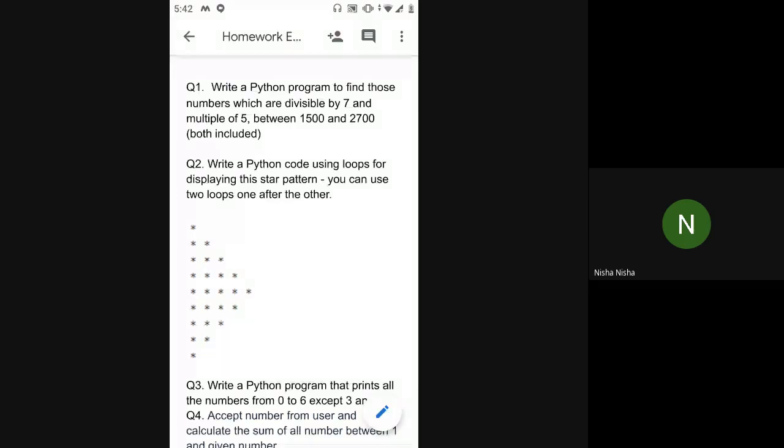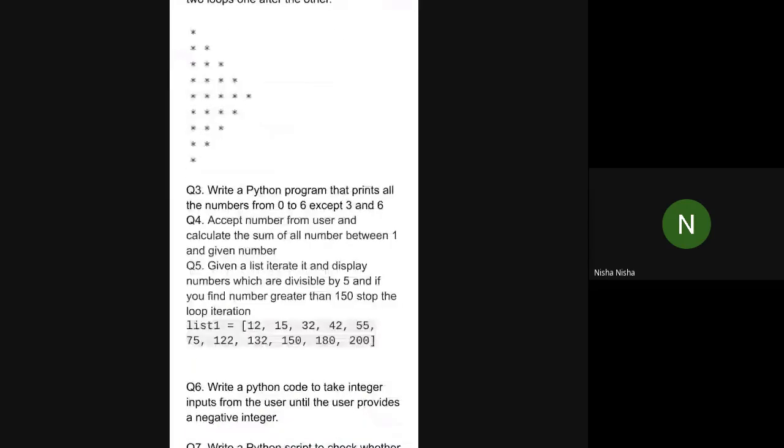So I'll directly go to the third question. The third question is: write a Python program that prints all the numbers from 0 to 6 except 3 and 6. So what is the loop that we will be using in this case? While loop or for loop? We know how many times the loop has to be run, so for loop, from 0 to 6.